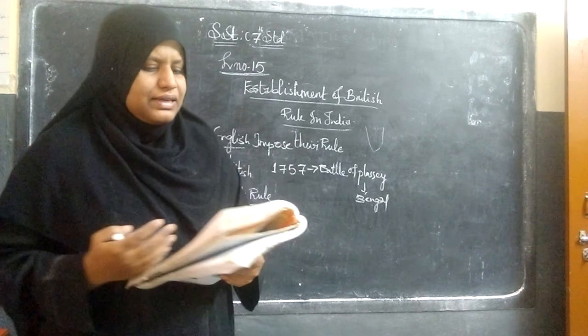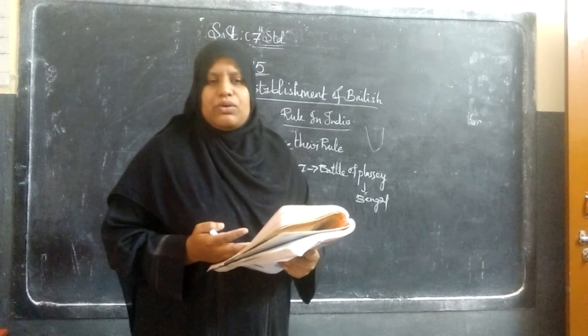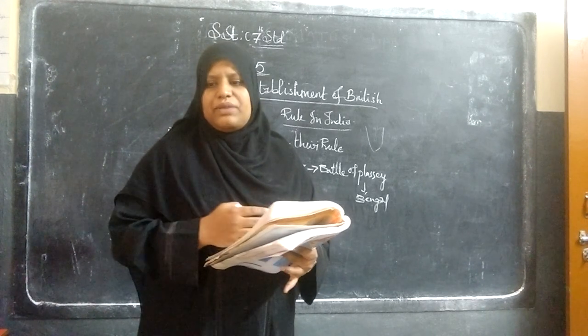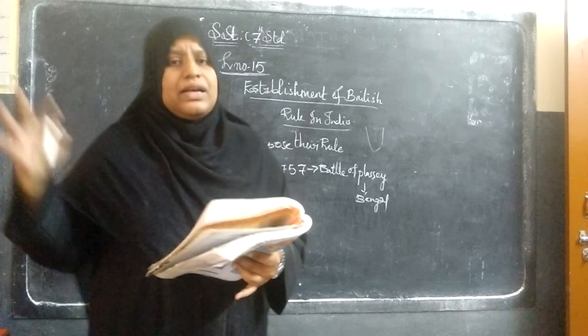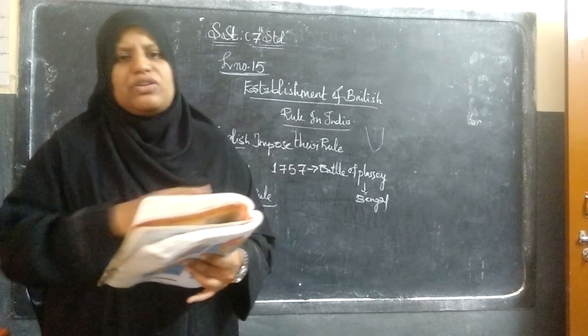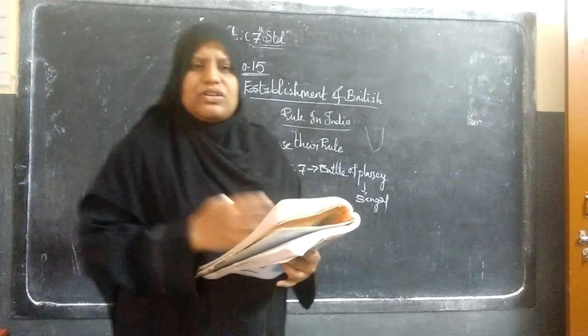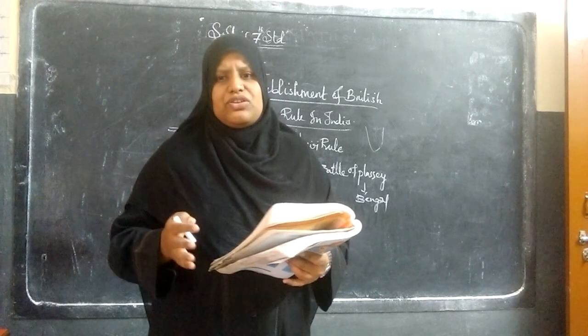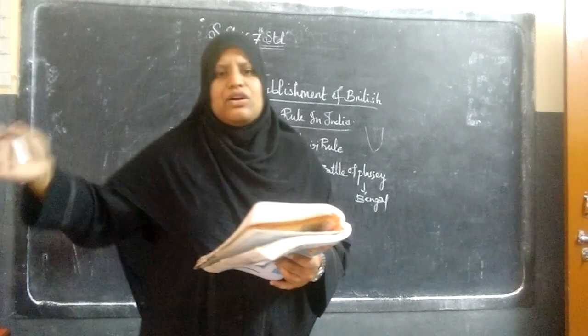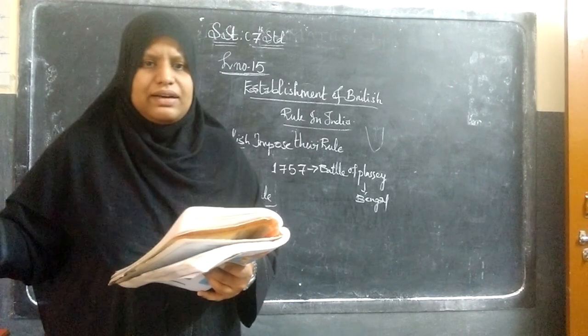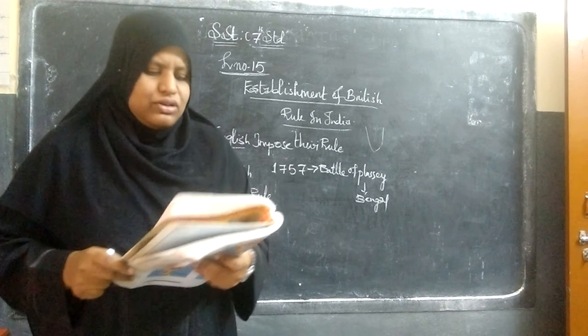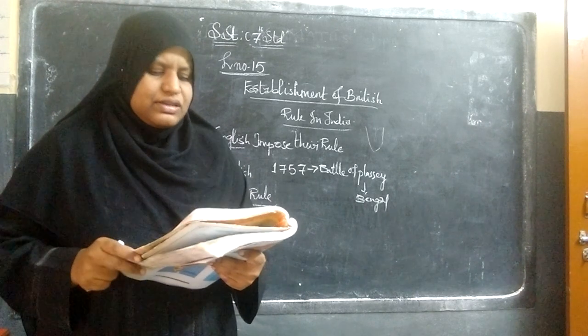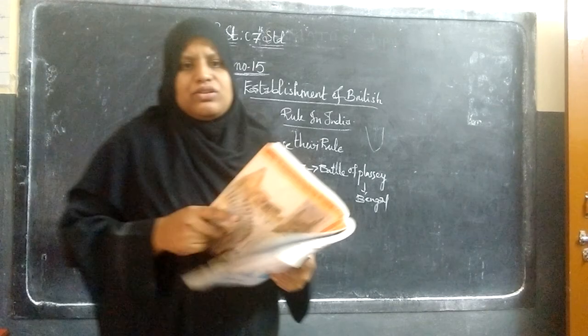Next, about the 1857 revolt, where the Britishers' rule was completely uprooted. The Indian people, irrespective of any differences, irrespective of religion, irrespective of the state or province, were all united and started revolting against the British. In detail, we will discuss this revolt of 1857 in tomorrow's class.